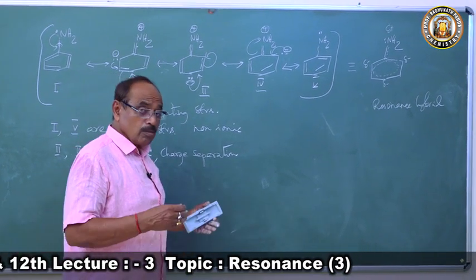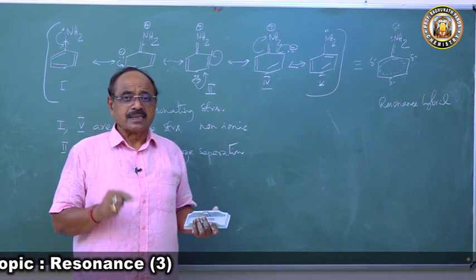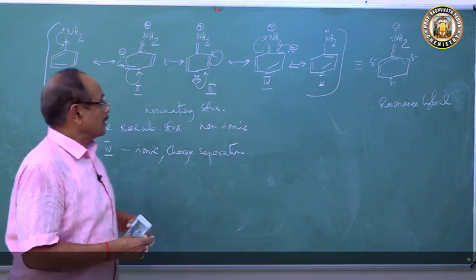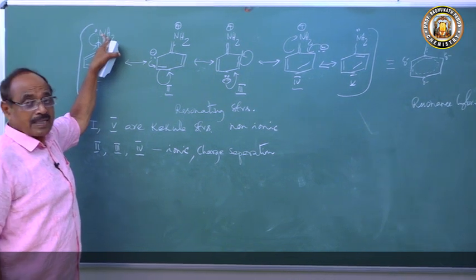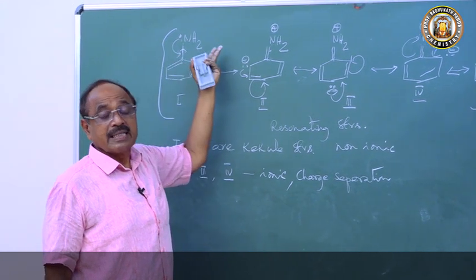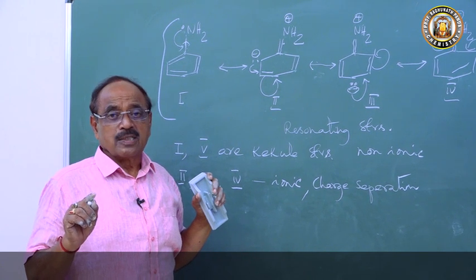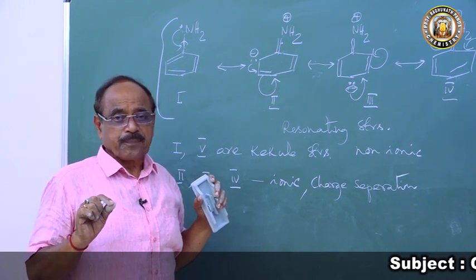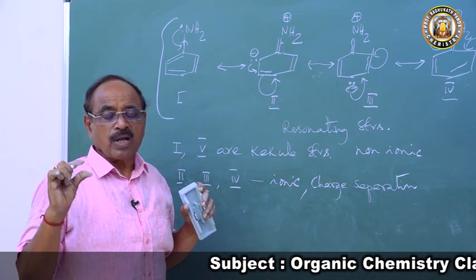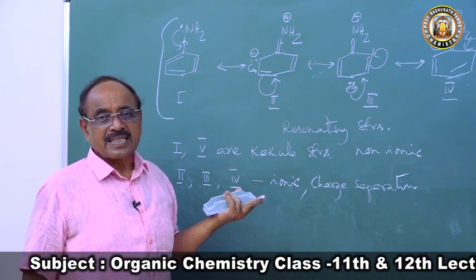Now, factors influencing the basic strength of aniline. Any factor which will prevent the delocalization of the lone pair of electrons of the nitrogen atom will increase the basic strength of aniline. Any factor which will prevent the delocalization of the lone pair of electrons of aniline will increase the basic strength.